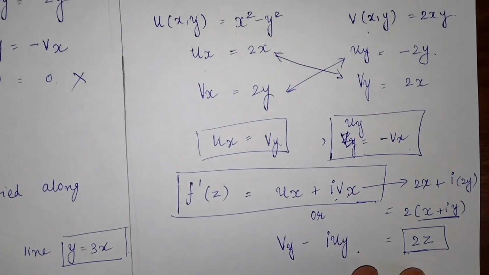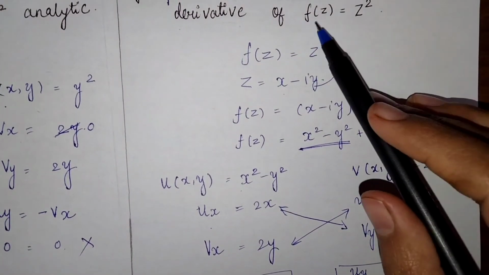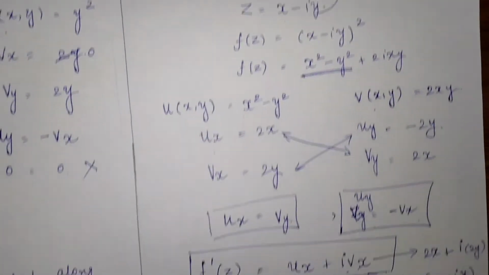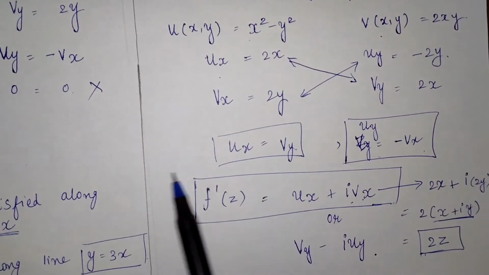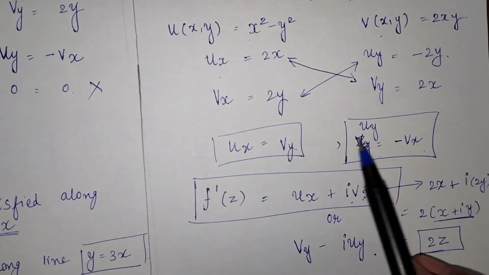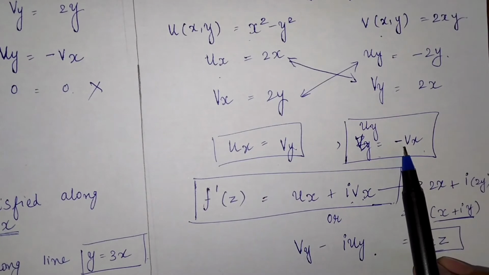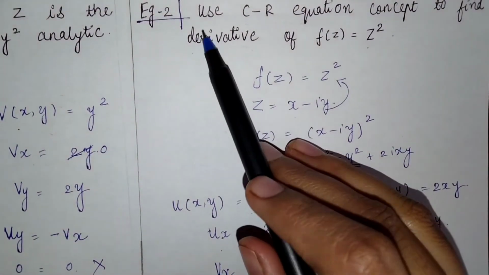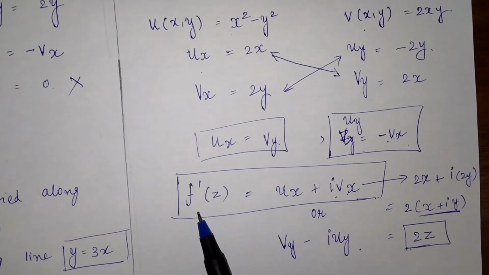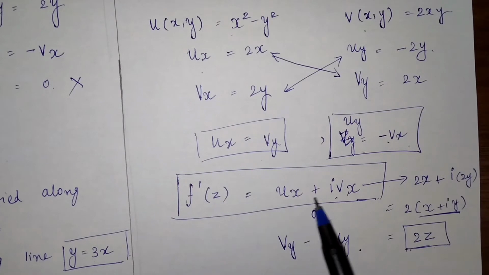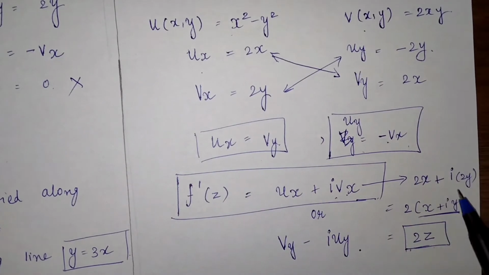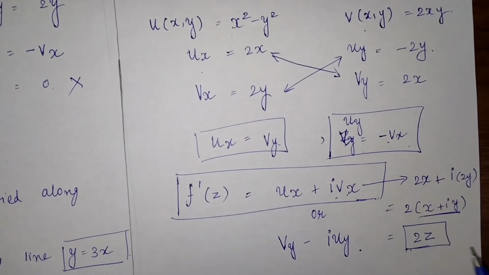હવે આ જ ક્વેશ્ચનમાં એમ કીધું હોત કે આ ફંક્શન ગિવન છે એ એનાલિટિક છે કે નહીં, તો you have to do this sum up to here only, કે both these conditions are satisfied according to Cauchy-Riemann equations. They are analytic function. But here it is told to find the derivative, so we use the formula of derivative, that is ux plus ivx. So we got the answer 2z.